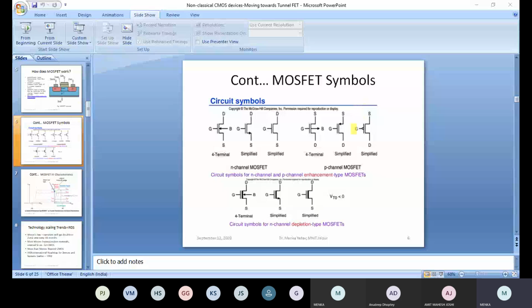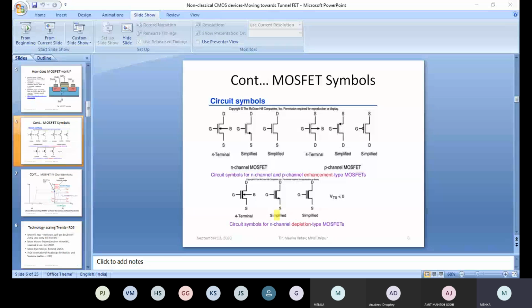And there are two types of MOSFETs. The first one is the enhancement type, and the next one is the depletion type. The depletion type means your VDO is less than 0, meaning you have a negative threshold voltage. So we will make use of a little bit wider range for this.